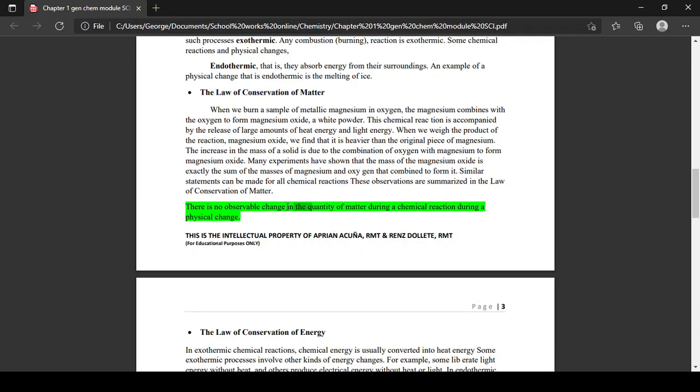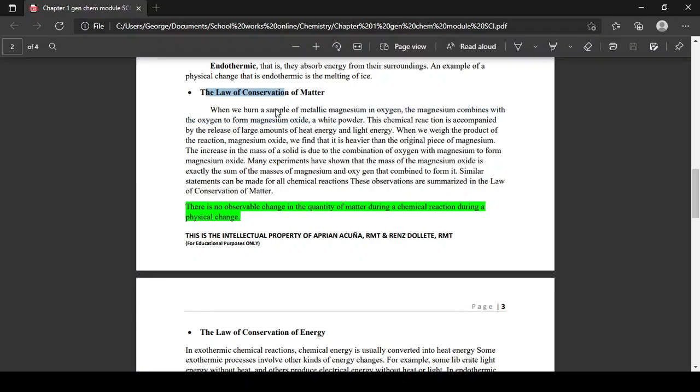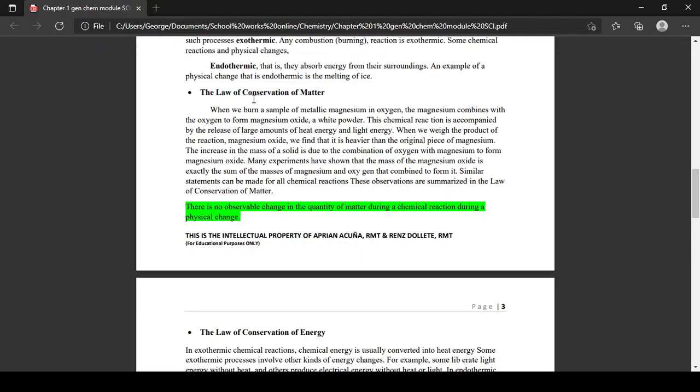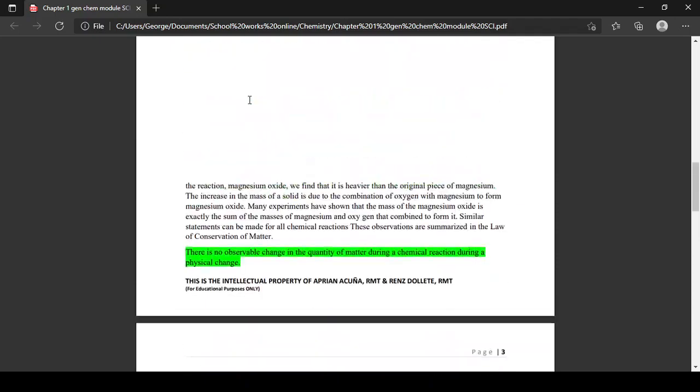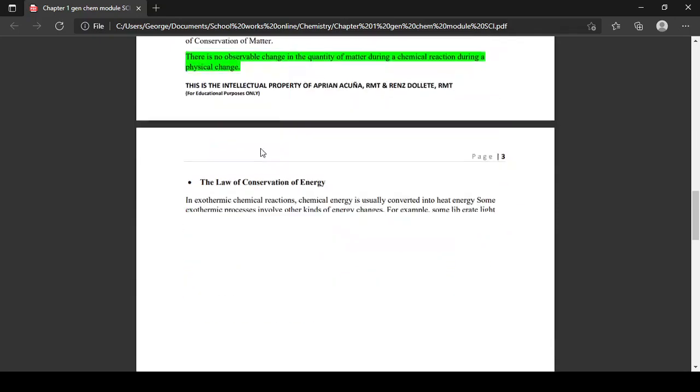There is no change in its quantity, the same amount of magnesium and oxygen, even after it became white powder. Is the law of conservation of matter clear? Yes, sir. Whatever happens, the amount stays the same. That is the law of conservation of matter.